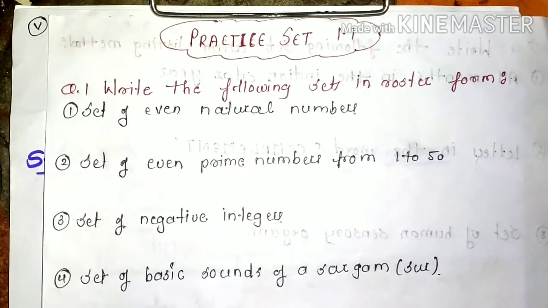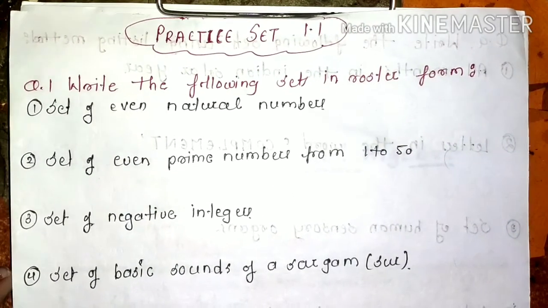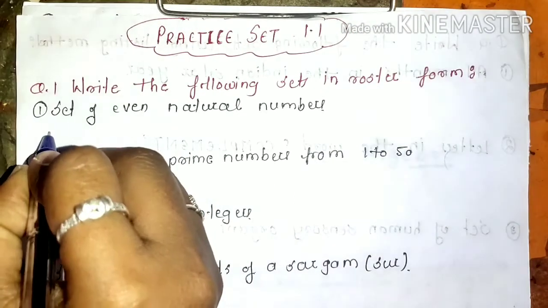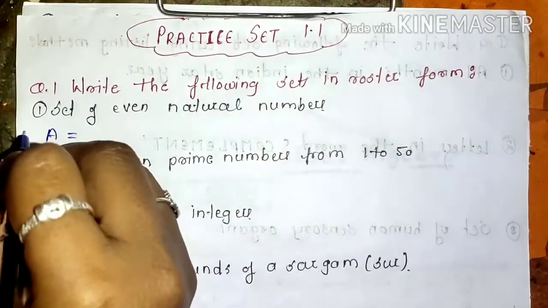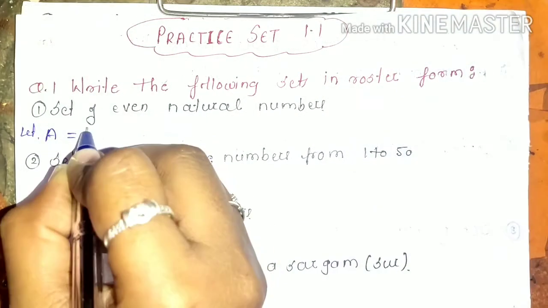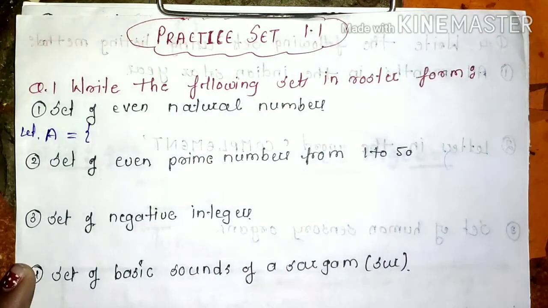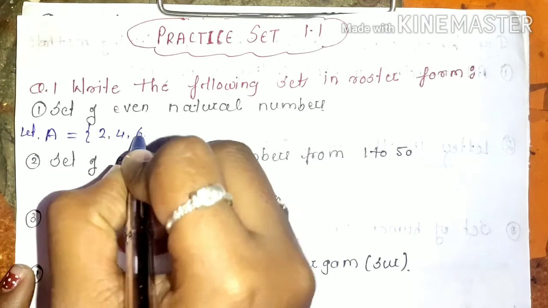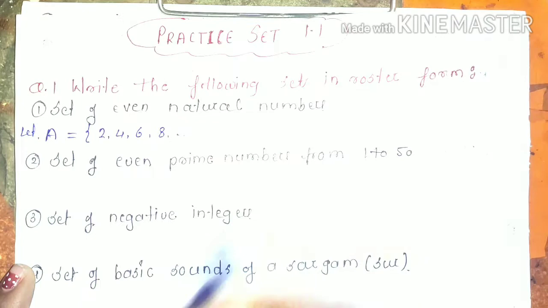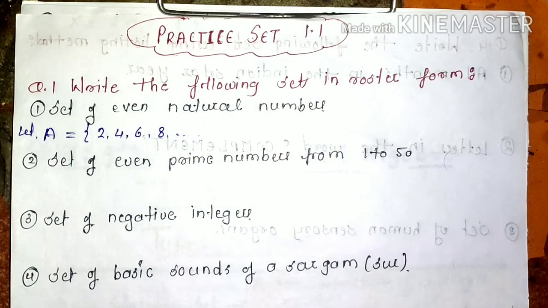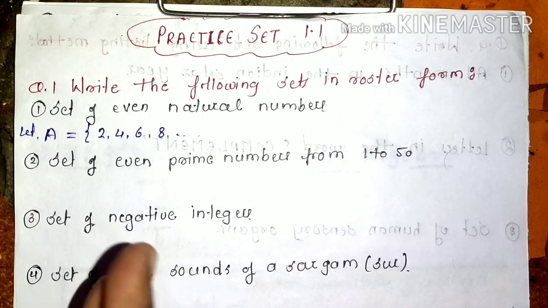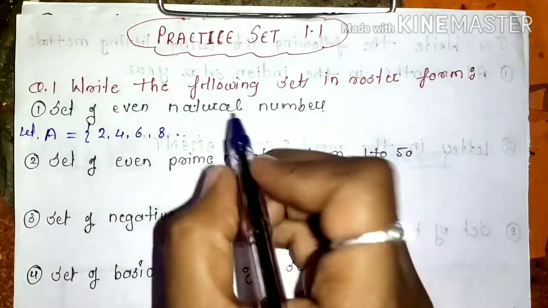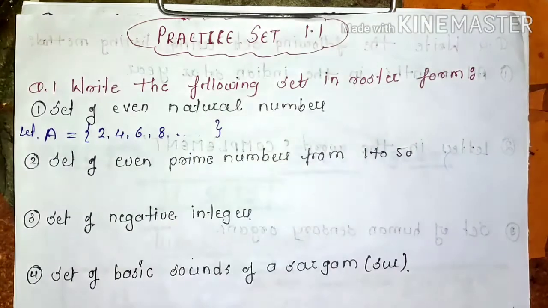So what is the set of even natural numbers? First of all we have to give the name. Let set A is equal to, enclosed by the curly bracket, the even numbers 2, 4, 6, 8 and so on. Why up to so on? Because they have not mentioned up to which number we want the even natural numbers. They said only set of even natural numbers. That means it is uncountable.